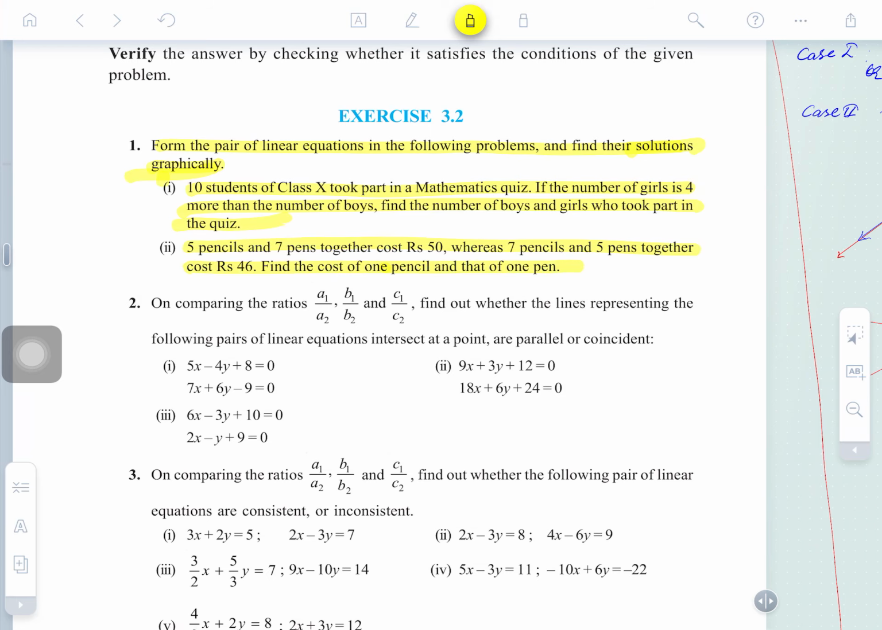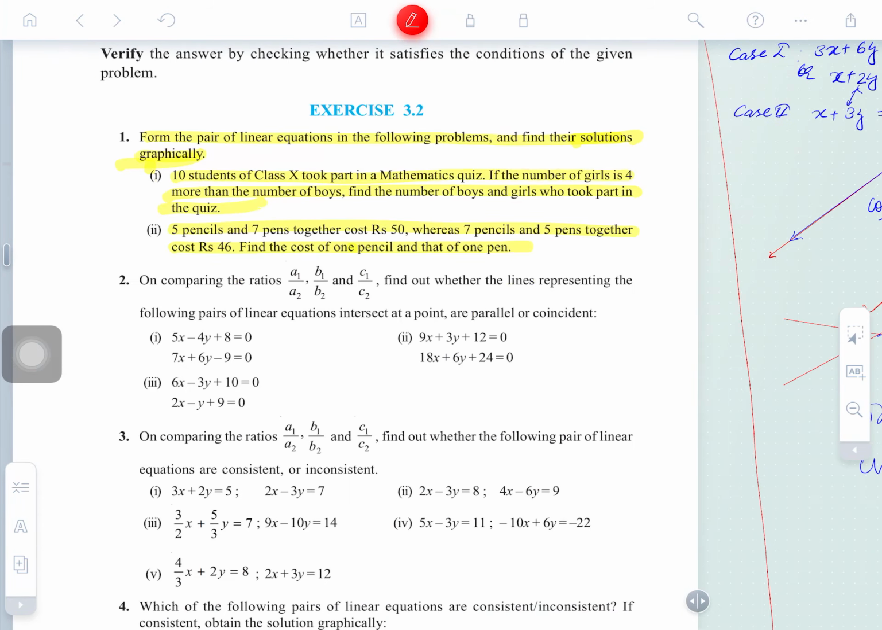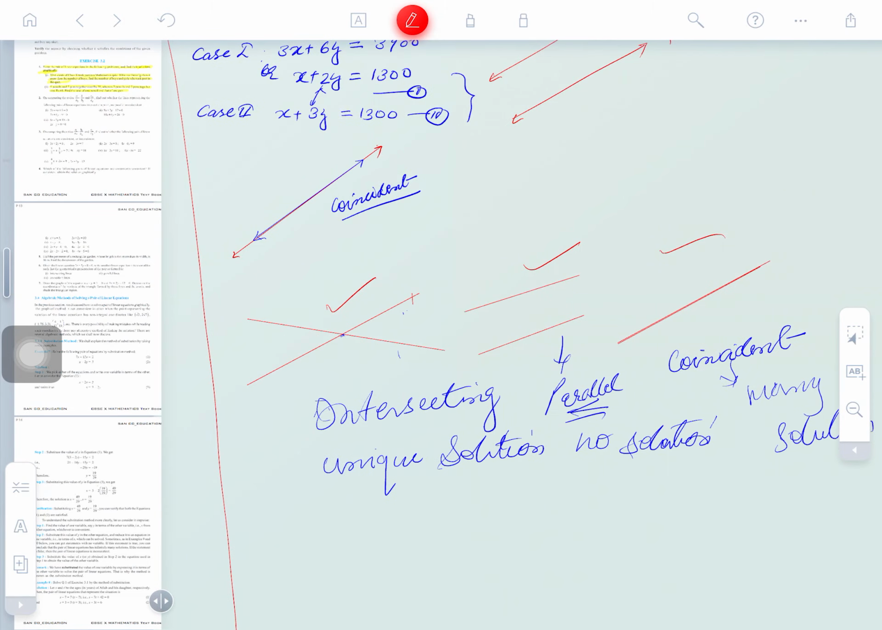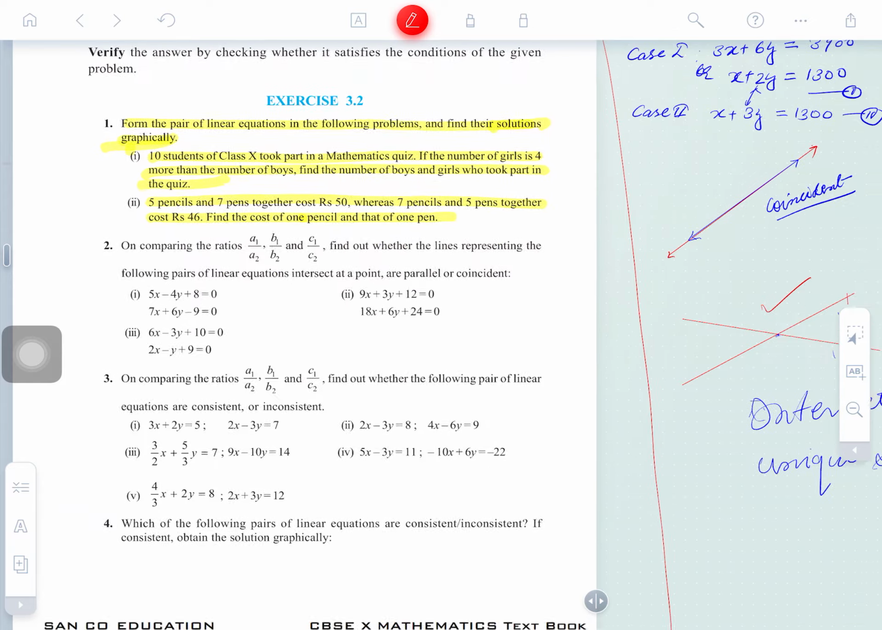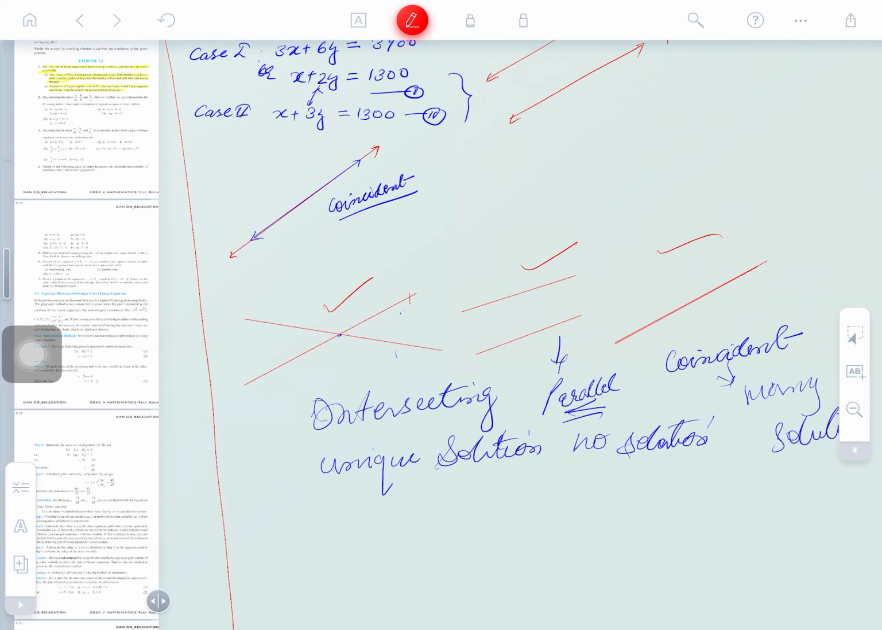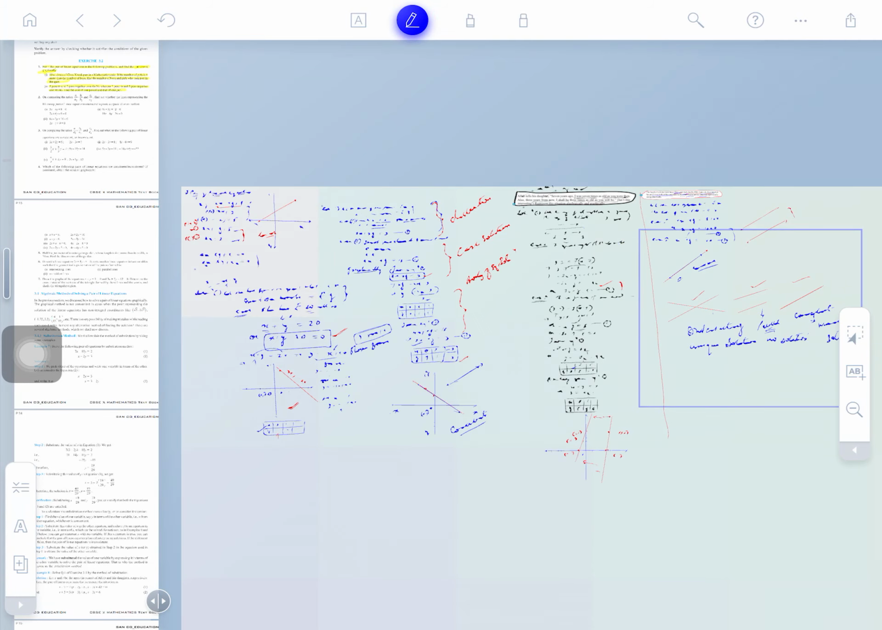So one of the three may come here, it may be this or this. One of the solutions may come. If one of them comes, you just have to predict the result. Clear? So not only graphically, but algebraically also we can understand. Suppose one pair of equations has been given.